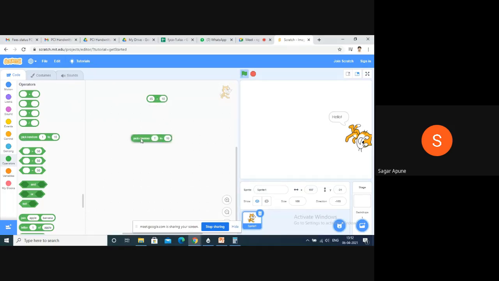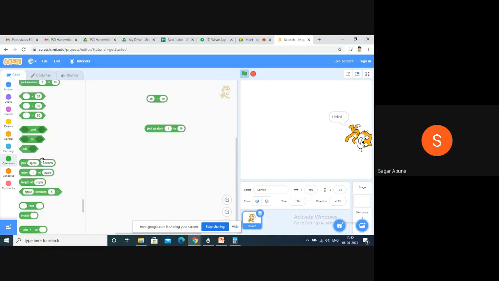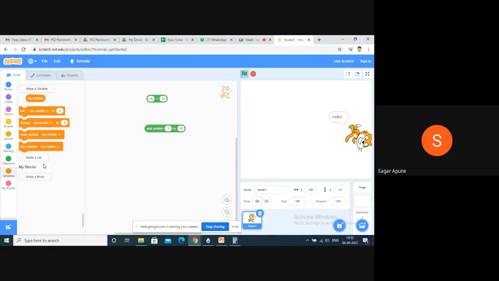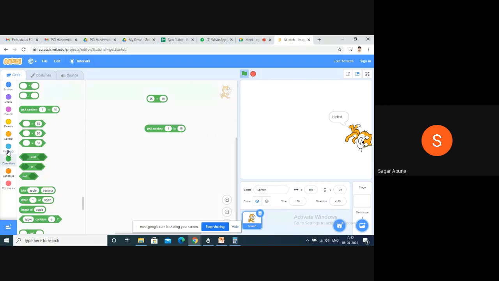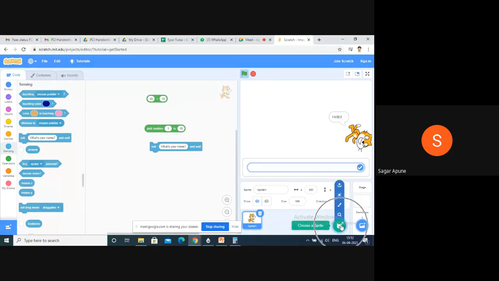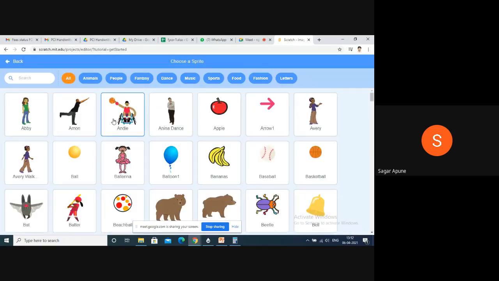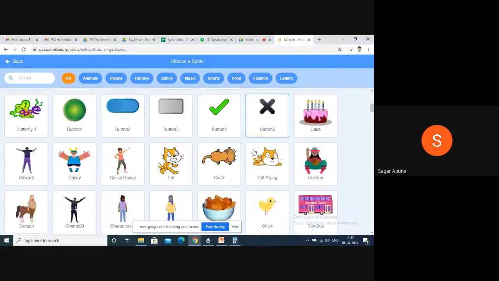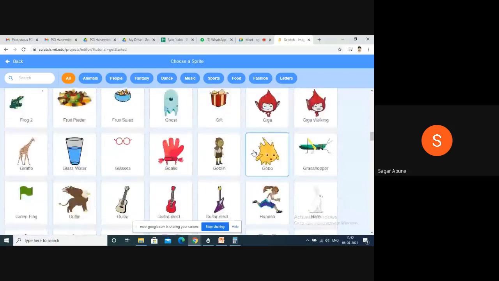You can pick a random number. So pick a random number from 1 to 10. It will print, right? So there are some mathematical operations also available in Scratch. Sensing is also available. If you want to perform some communication, ask what's your name. Then you can put your result here, right? There are again different sprites here. You can take any sprite from this. Lots of sprites are available.